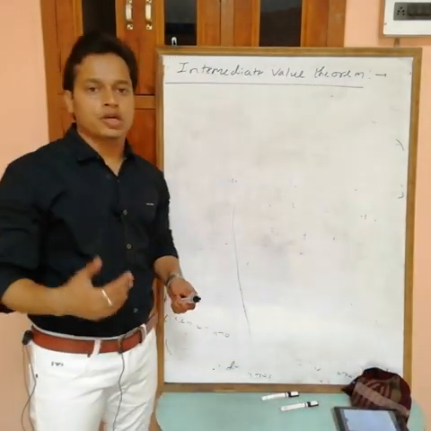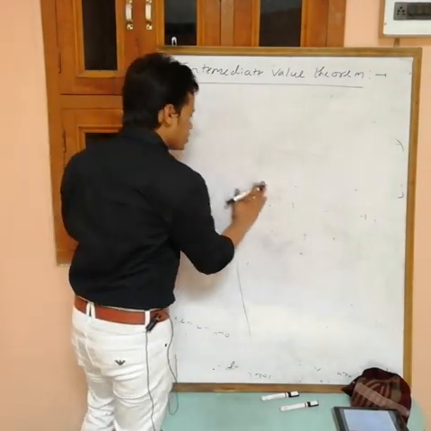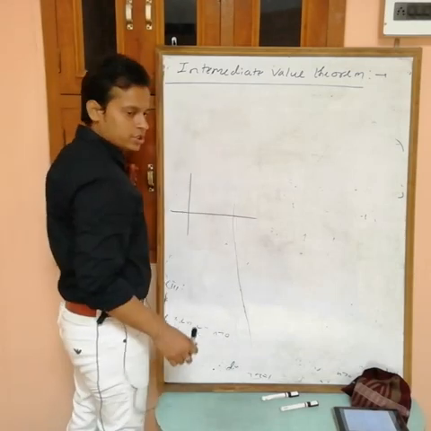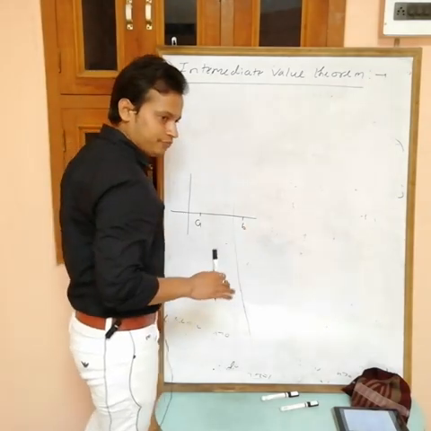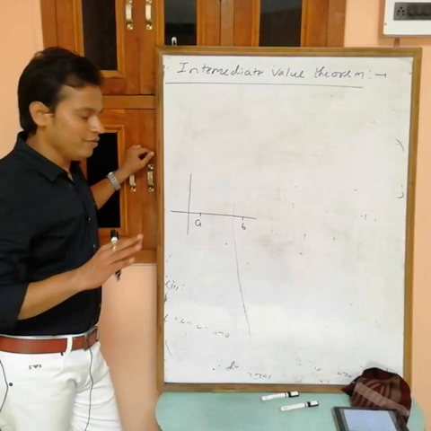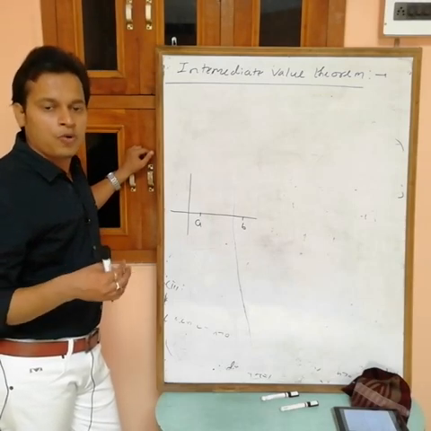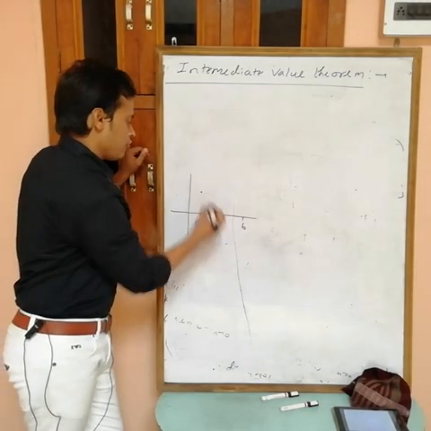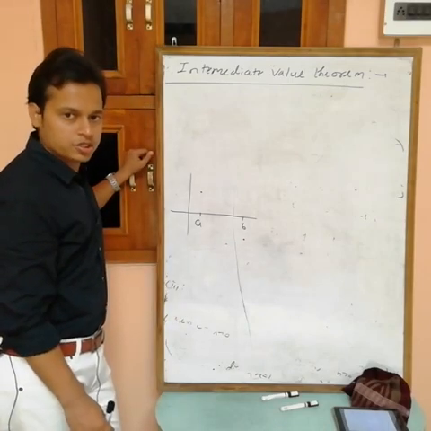If a function is continuous, then only you can use this. Suppose f(x) is any continuous function in the interval a comma b, such that f(a) and f(b) are of opposite sign. Suppose f(a) is positive and f(b) is negative and the function is continuous.